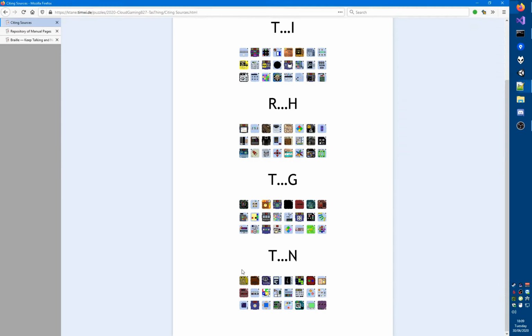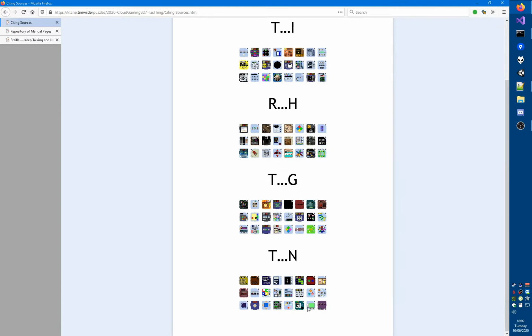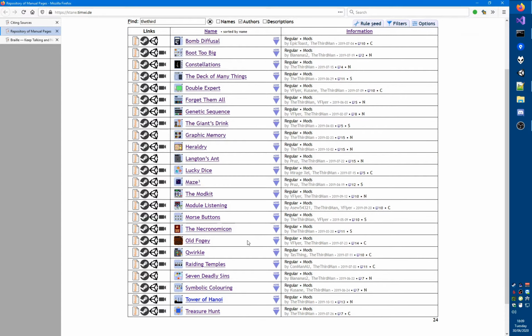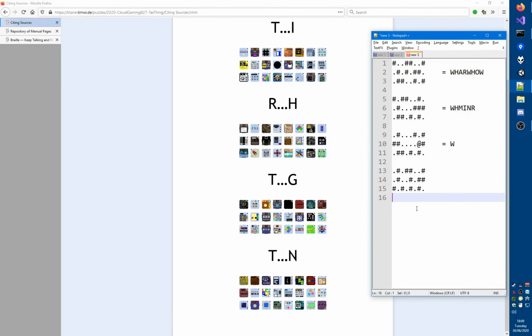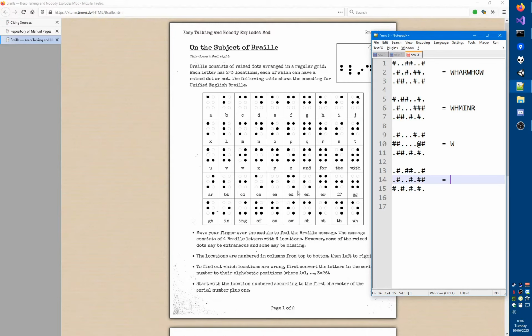Then we have the 7 Deadly Sins. That is a yes. Robot Programming. That is a no. I think this is Double Expert or something. Yep, that is a yes. And then we have Shell Game, which is definitely a Tasha module. Okay. So, clearly it's not Braille, although it looks surprisingly much like Braille. Let's take a look at this one. That is AR, and then ST, and then L, and then T. That is so close to being something, and yet it's not something.